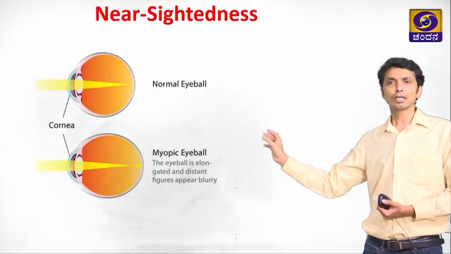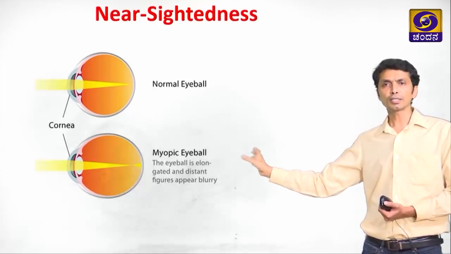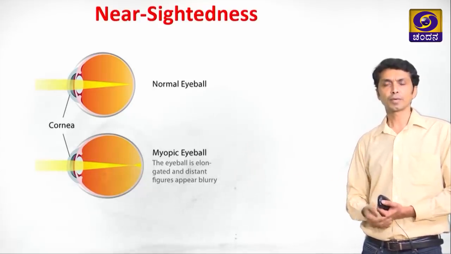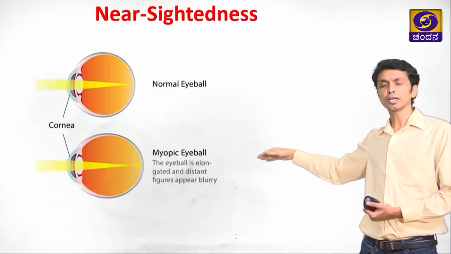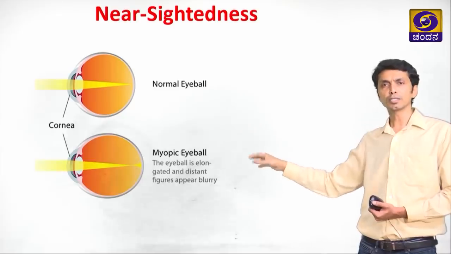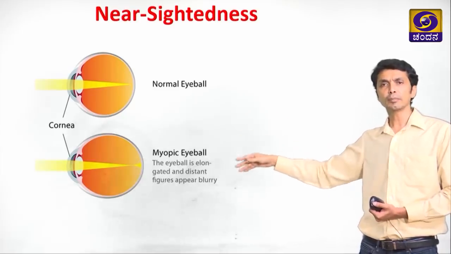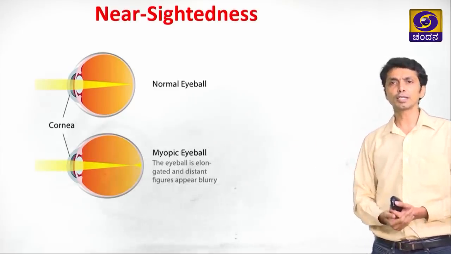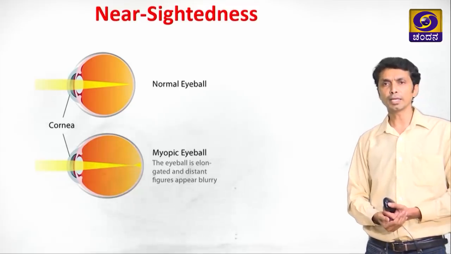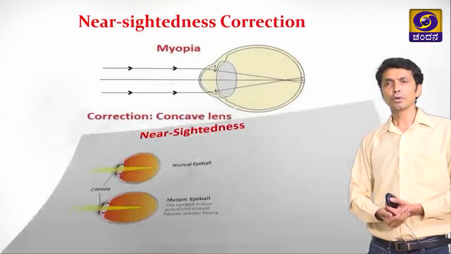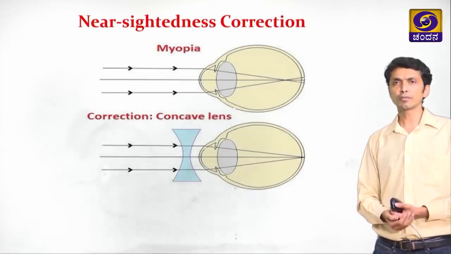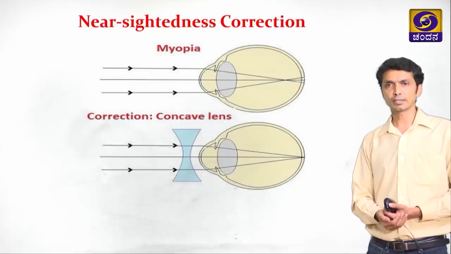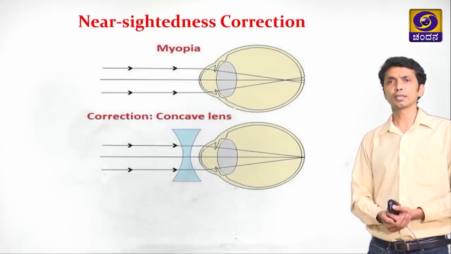The reason is the eyeball is elongated. That is why the converged rays could not reach the retina. In fact, because of the bulge, the converged rays meet at a place in front of the retina, making the image blurry. So we need to understand that the elongation of the eyeball is one of the reasons for nearsightedness.